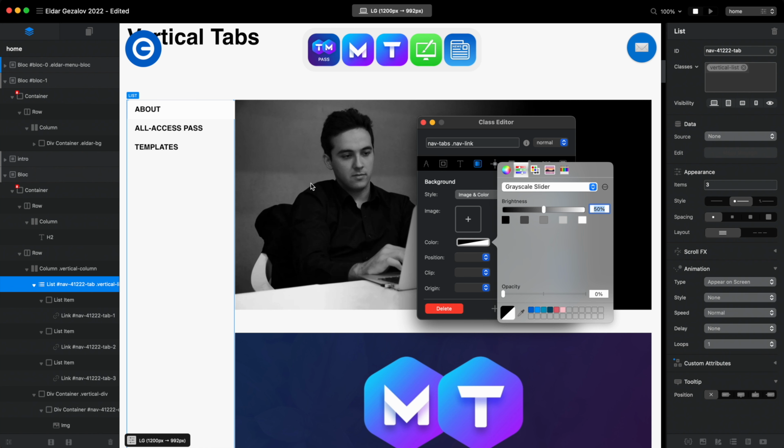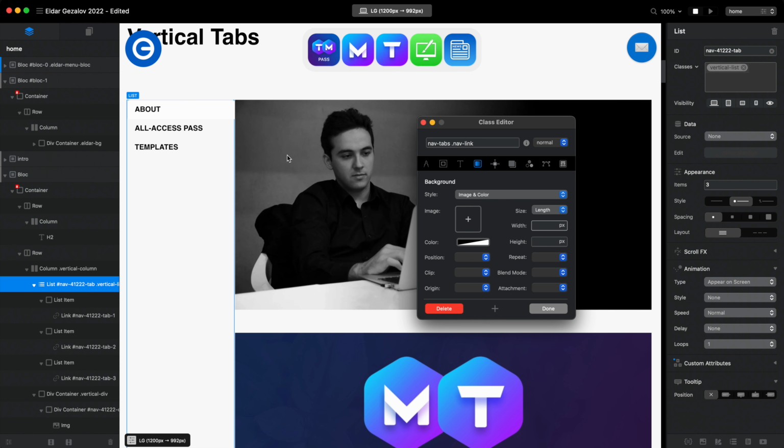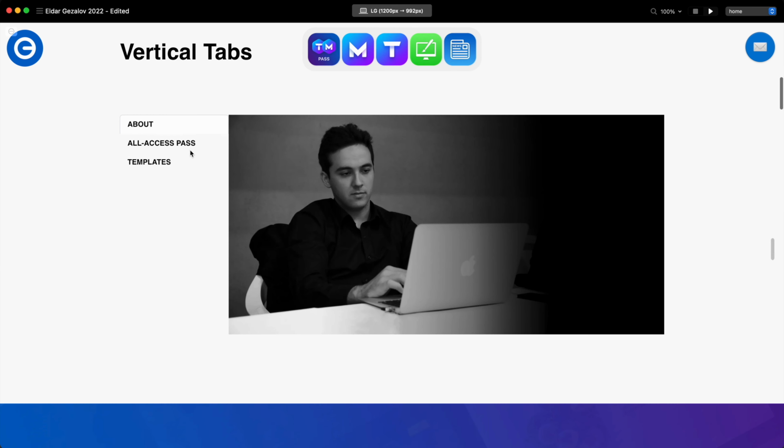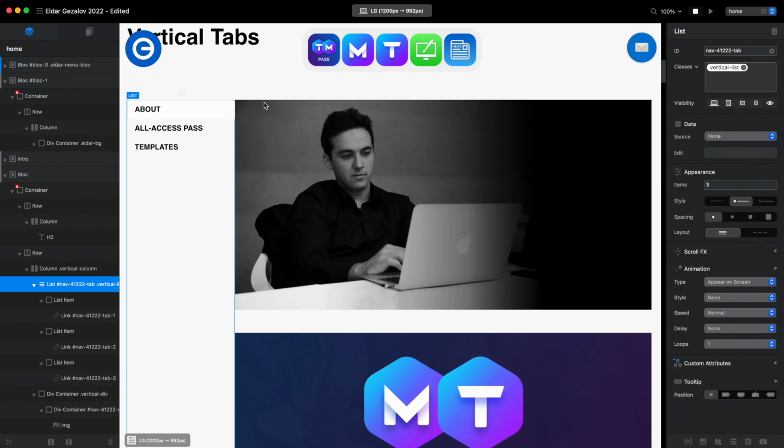I would like to have it completely transparent, so we only have links. So let's click done, go to preview to see what we have. You can see we have some hover effect for the borders. We will get rid of that right away, but as you can see, the color is blue on hover. It is pretty much close to what we wanted to see.